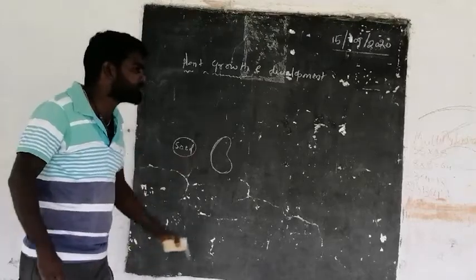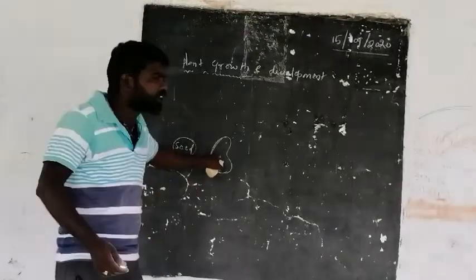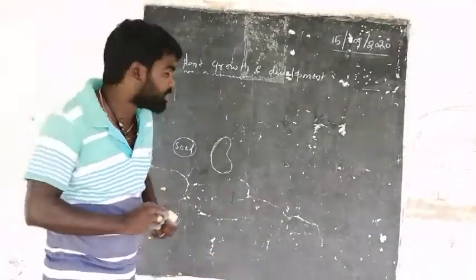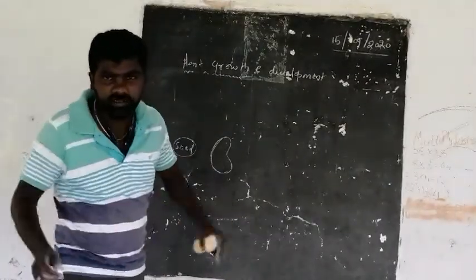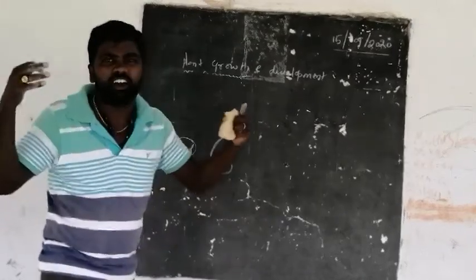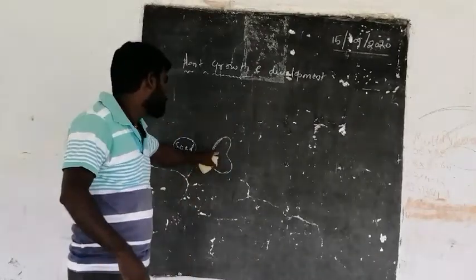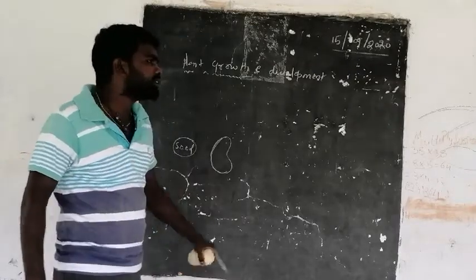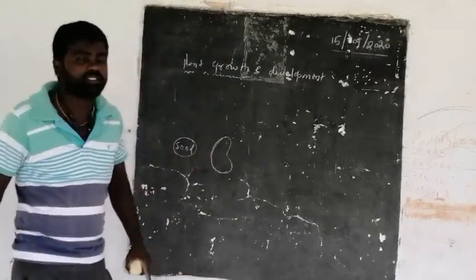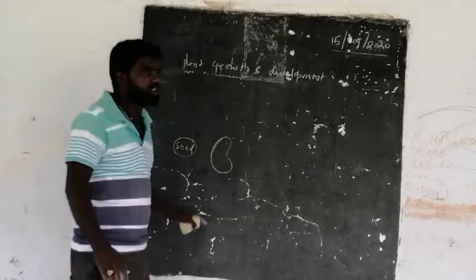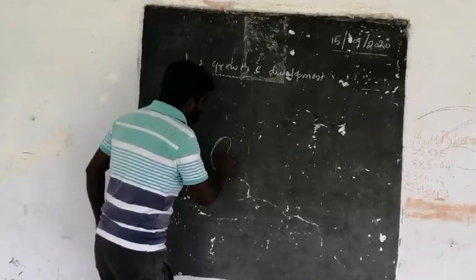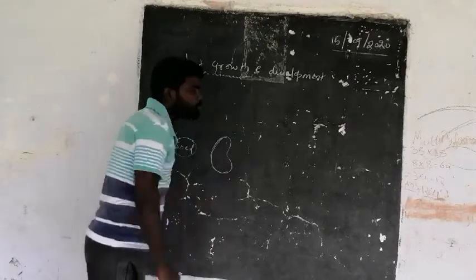Favorable conditions means a required amount of moisture, that is water, a required amount of oxygen or gases, and a required amount of food materials. Under these conditions, the seeds can germinate. The seed has two parts, plumule and radicle.